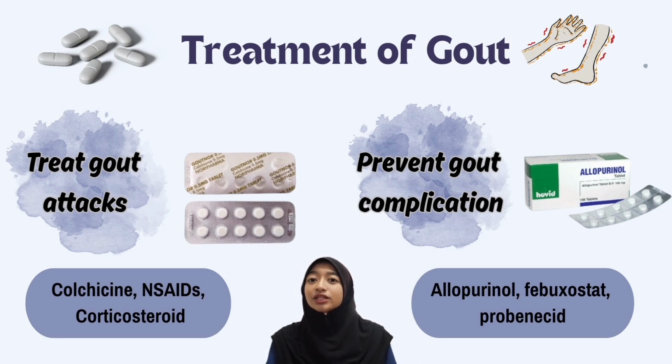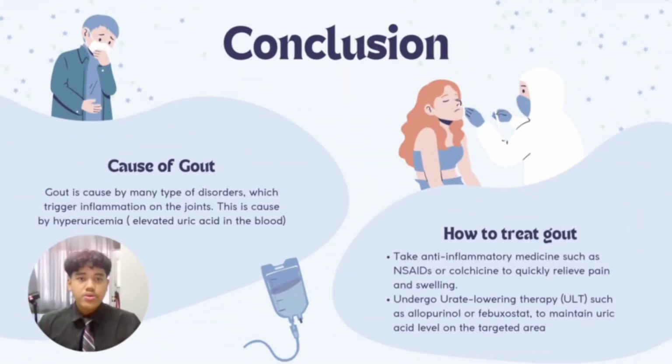In summary, acute gout attacks are treated with anti-inflammatory drugs, while long-term management aims to control uric acid levels to prevent future complications. So we move on to the last part of our presentation for gout, which is the conclusion. So to conclude, gout is caused by many types of disorders which trigger inflammation in the joint. This is caused by hyperuricemia, which is the elevated uric acid in the blood.